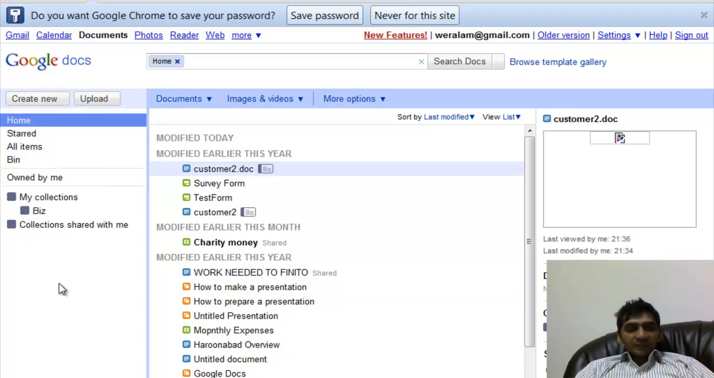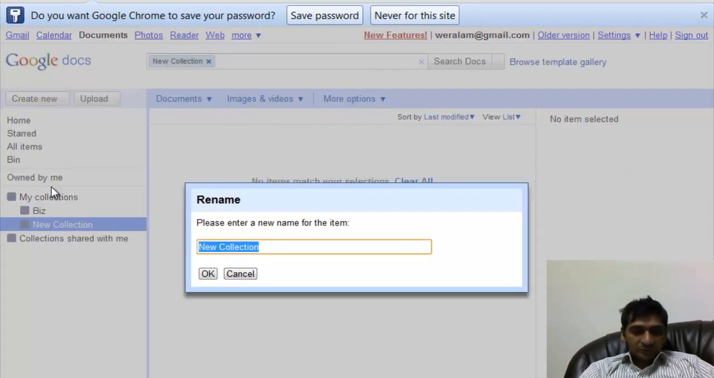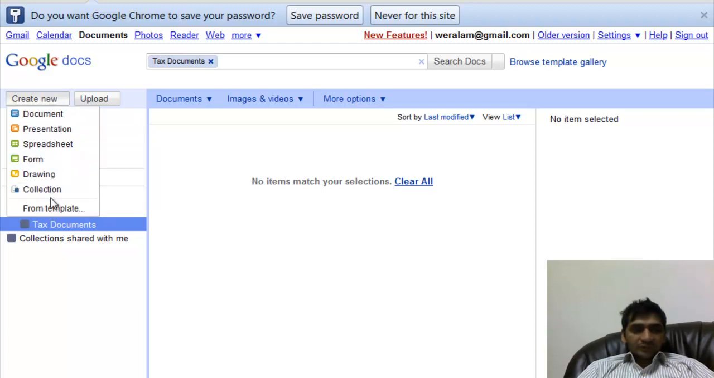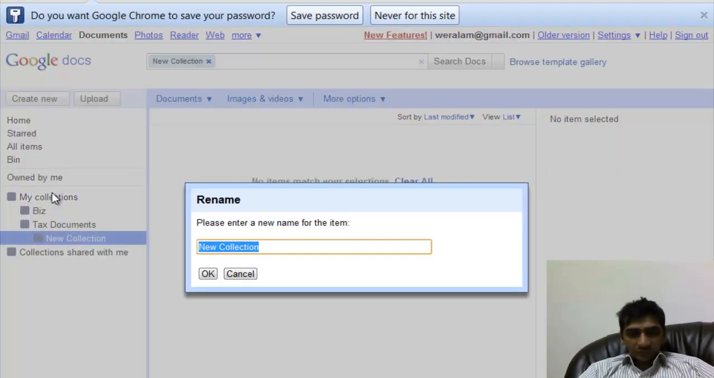Say if I want to manage all my documents related to customer 1, I will create a collection and call it customer 1 documents. Or if you want to say all the tax related documents are here, for example, tax documents will go into this collection. And if there is another collection that you want to make, we have to select properly.